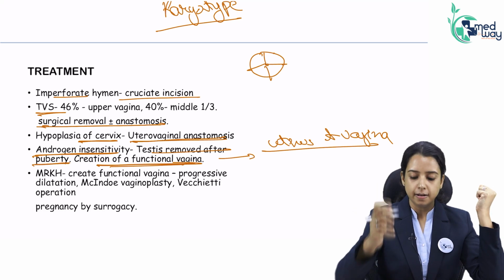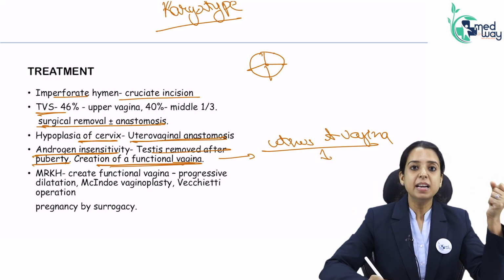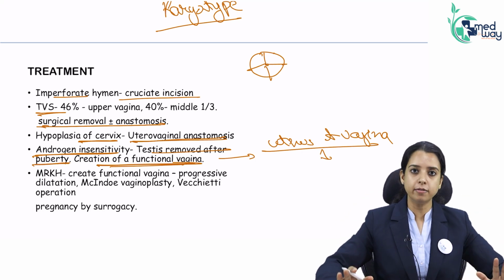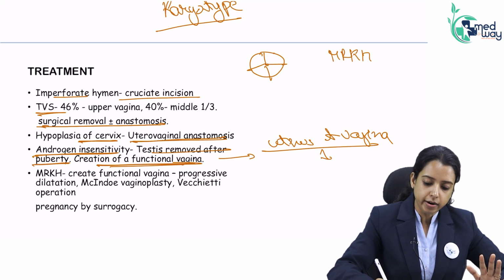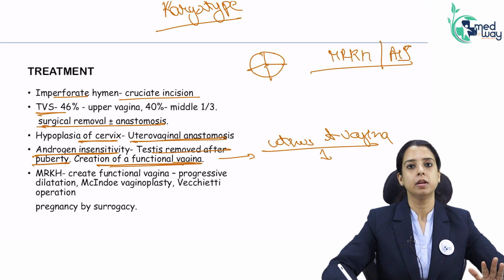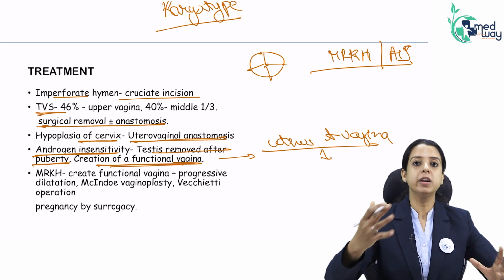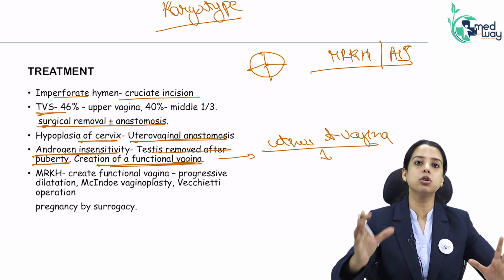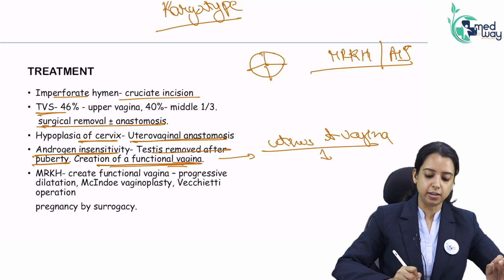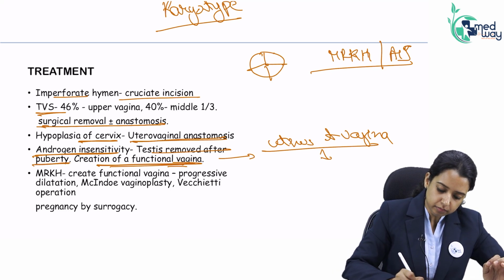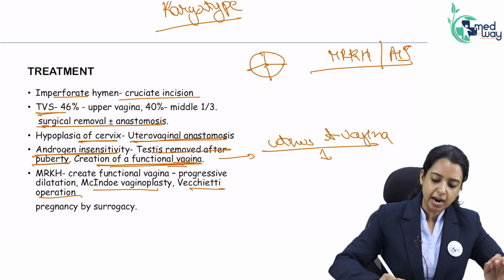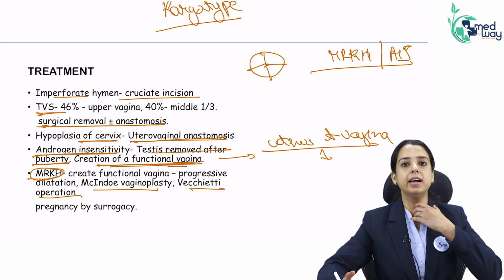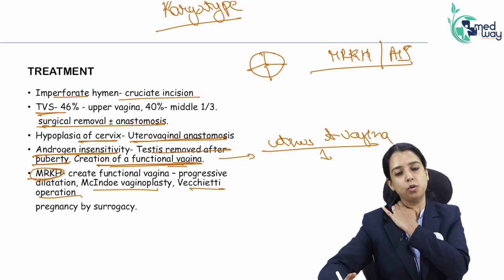If the problem is in the uterus and vagina, hormonal treatment will not help. Hormones are normal in her body. So the problem is the uterus and vagina are not there, and the main problem will be coital difficulty. Once you tell her, ma'am, you will never be able to bleed since you have no uterus and vagina, either it is MRKH or androgen insensitivity, you cannot bleed. But the main problem is when you will get married, since the vagina is very short, you will have significant dyspareunia. So the main problem is creation of a vagina. So the functional vagina has to be created using procedures like McIndoe vaginoplasty, Vecchietti operation, that we will read when we discuss Mullerian anomalies. MRKH is a Mullerian anomaly. How do we create a functional vagina? That we will study in detail.